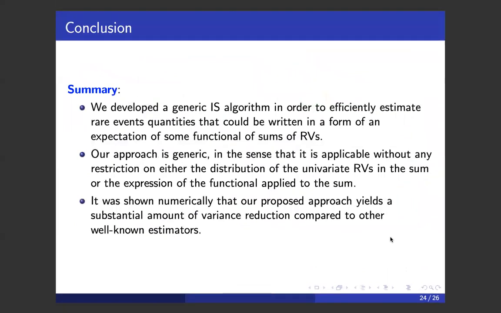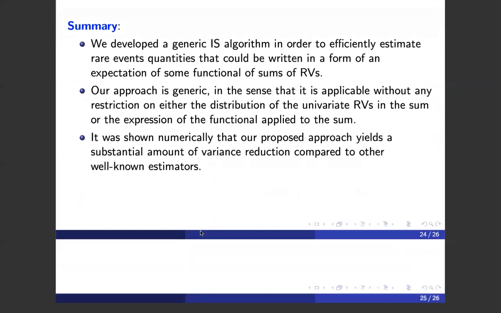To conclude, we developed a generic importance sampling algorithm in order to efficiently estimate rare event quantities that could be written in the form of an expectation of some function of some independent random variables. Our approach is generic in the sense that it is applicable without any restriction on either the distribution of the univariate random variable in the sum or the expression of the function applied to the sum. And it was shown numerically that our proposed approach yields a substantial amount of variance reduction compared to other well-known estimators.